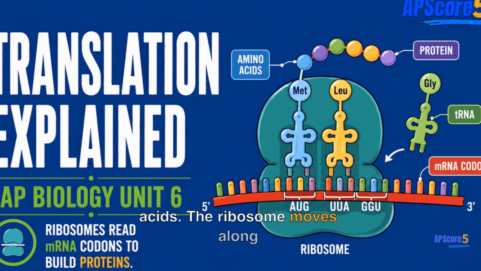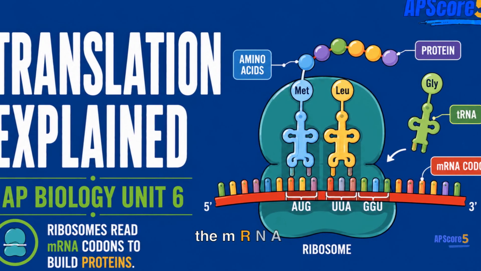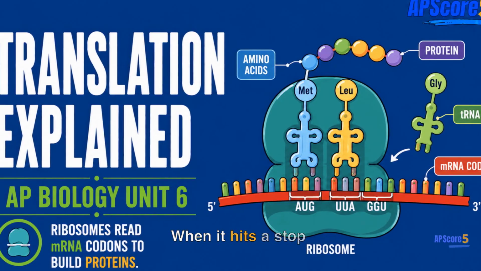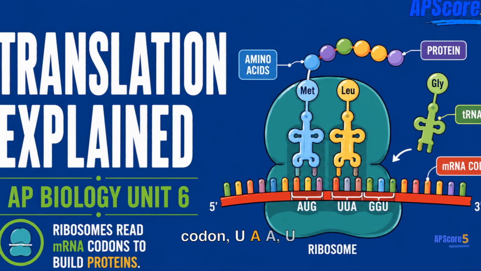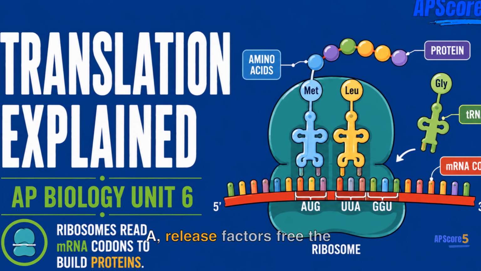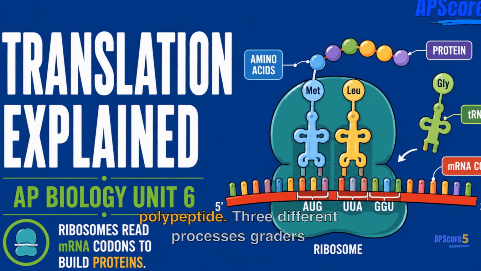The ribosome moves along the mRNA 3 nucleotides at a time. When it hits a stop codon, UAA, UAG, or UGA, release factors free the polypeptide.